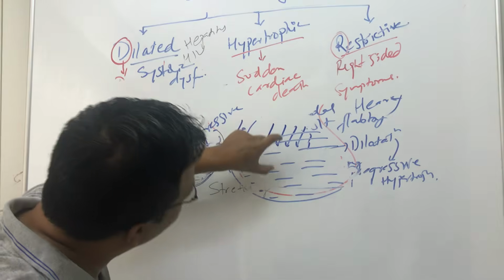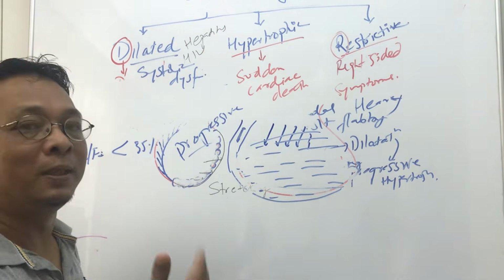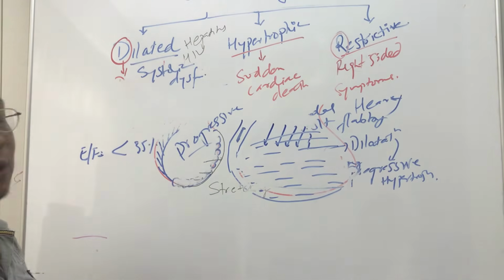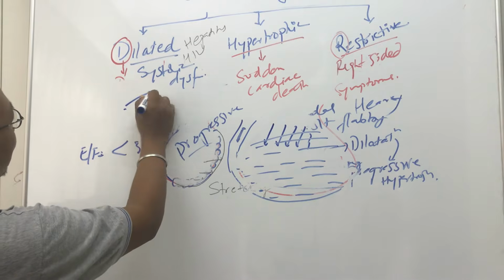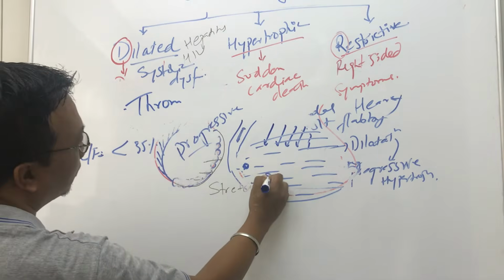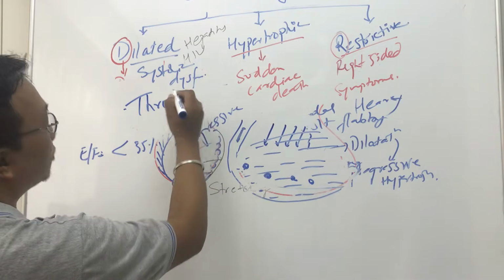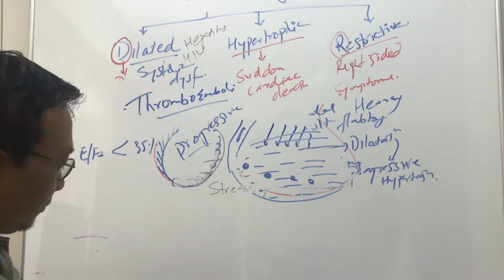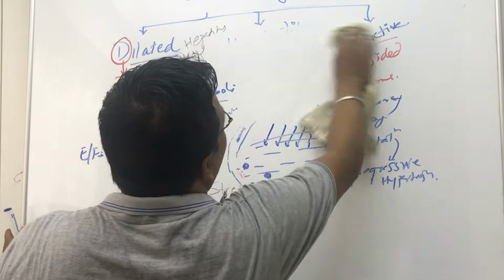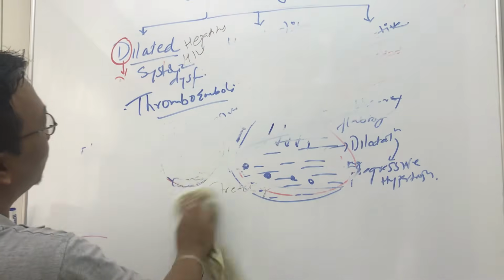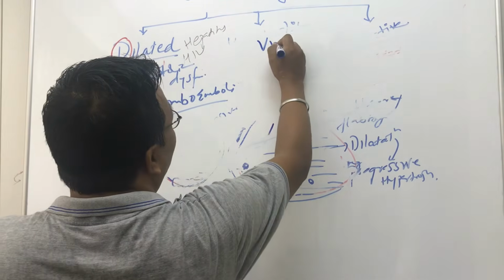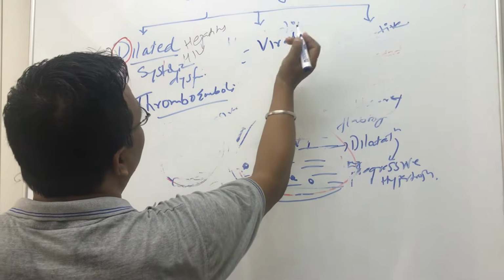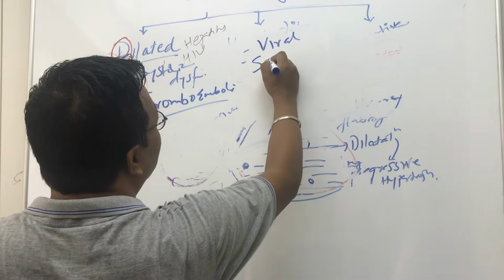Now when the blood is becoming stagnant here, what may be the complication? Because more blood is collecting here and less blood is ejecting out, there is always a chance of thromboemboli, because thrombus forms when the blood is stagnant. So thromboemboli are common in dilated cardiomyopathy. Now what are the causes, quickly? There can be viral causes: Coxsackie virus, enterovirus, hepatitis virus, HIV virus. Then it can also be sarcoidosis.